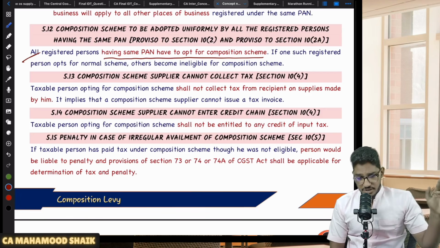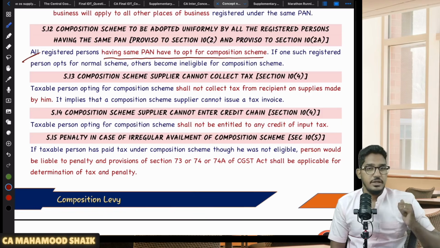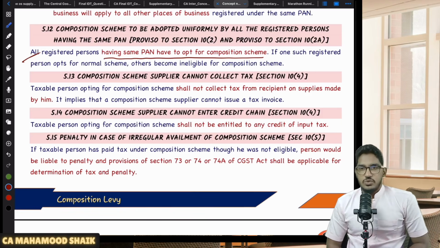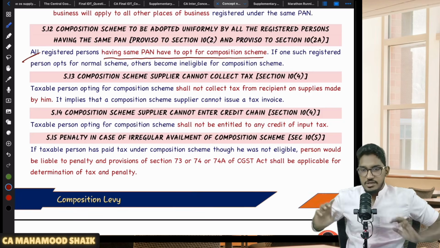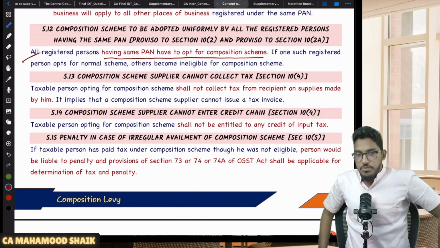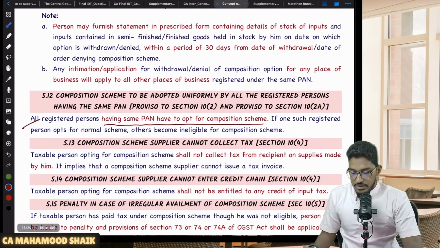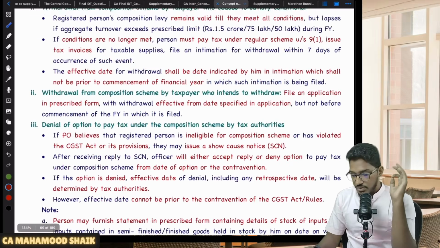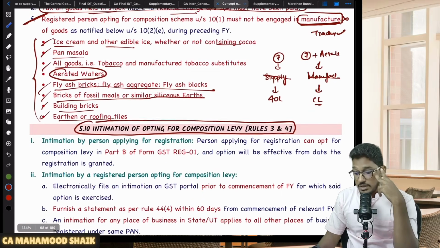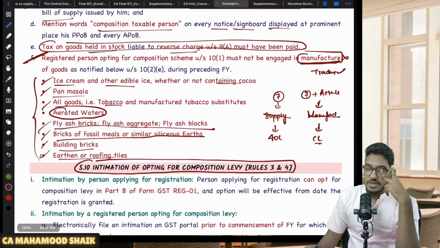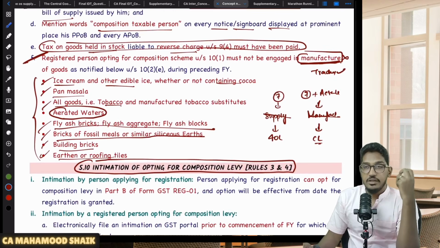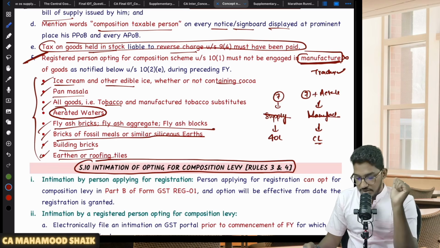Either all registrations must be under composition scheme or all registrations must be under regular scheme. So there is no 'if you under this, if you under that' option. Clear? Able to understand? So these are all the important discussions from composition scheme. So mainly the questions are going to come from the calculation of the GST part and checking of the eligibility criteria, whether you are eligible for composition scheme or not.